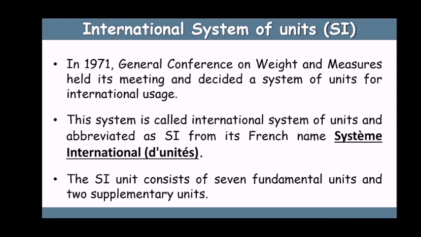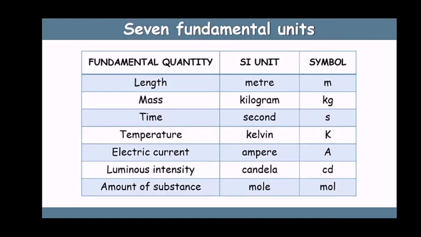Now the SI unit consists of 7 fundamental units and 2 supplementary units. We talked about 7 fundamental quantities before, and now we will be talking about 7 fundamental units of those physical quantities, and there will be 2 supplementary units also. The first fundamental quantity is length and its unit is meter, symbol m.